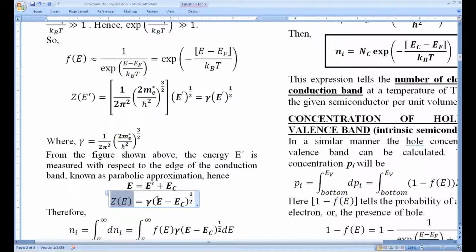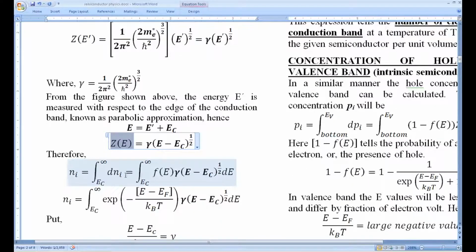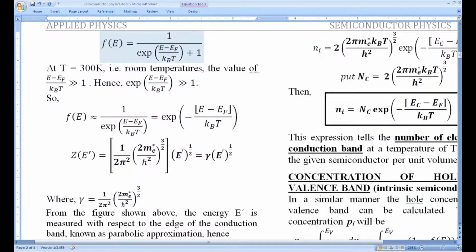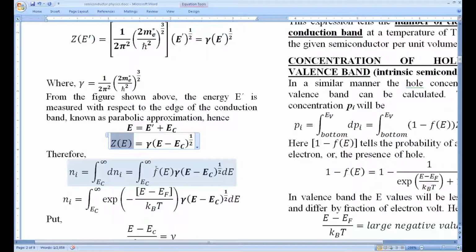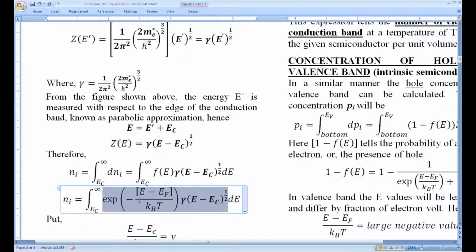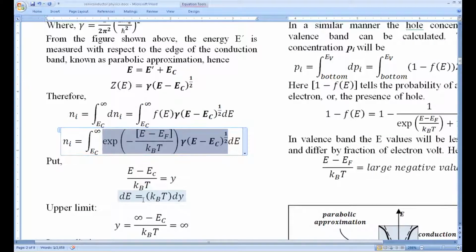So this you can substitute in the earlier integral, as the integral was Ec to infinity dn, which is nothing but f of E, gamma times (E minus Ec) power 1 by 2, dE. As f of E we have proved this simplified to exponential of minus (E minus Ef) by kBT. This is the simplified version. So we put f of E like this, and we put Z of E like this. After substitution we can get this. Simple substitution. Now we need to simplify the integral. This is the tedious task.